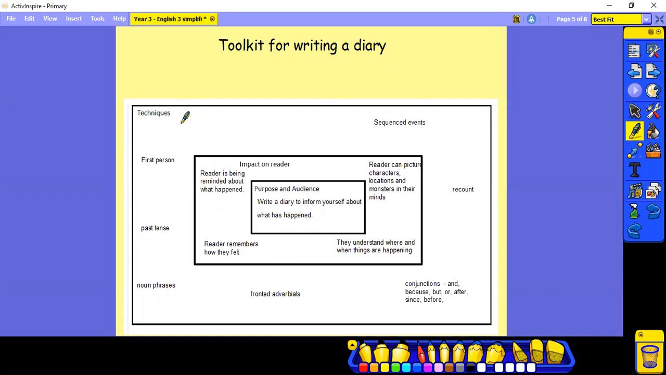And the techniques we're going to use is we're going to write it in the first person. We are Heracles. It's going to be in the past tense. He's already done it, or we've already done it. It will have some expanded noun phrases. It will have fronted adverbials. In the morning, comma, I. We're going to use some conjunctions. It's a recount, and it is going to be sequenced into the events of the day.